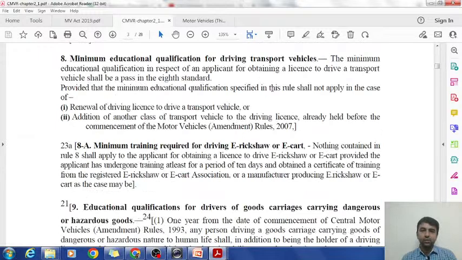So one question was the minimum educational qualification for a transport vehicle. The minimum educational qualification for obtaining a transport vehicle license is a pass in 8th standard. Okay, it is still the same, there is no change.